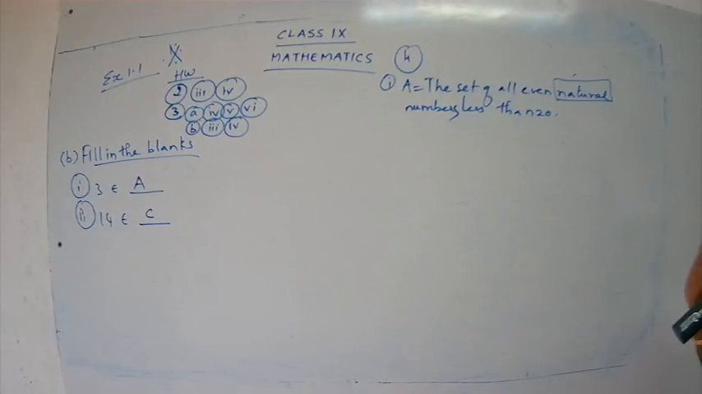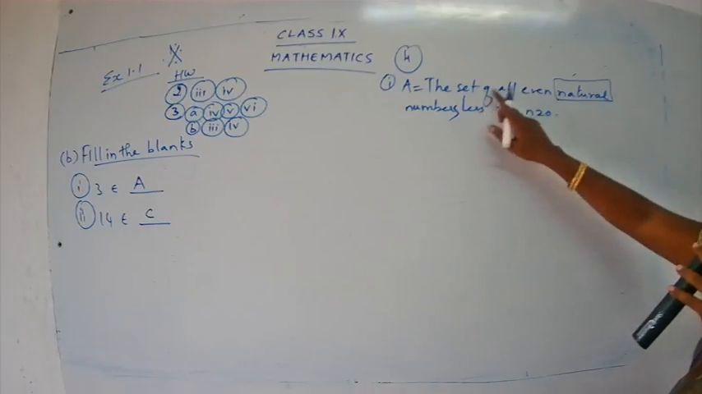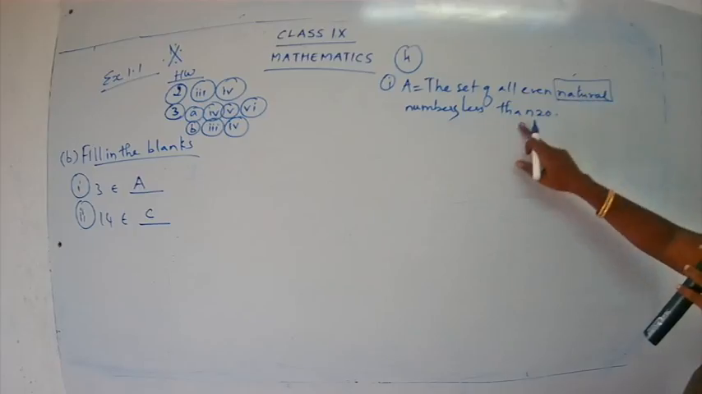I have not asked you to write. I am just giving you time to listen. You are just going to listen to me. So, the set of all even natural numbers less than 20.